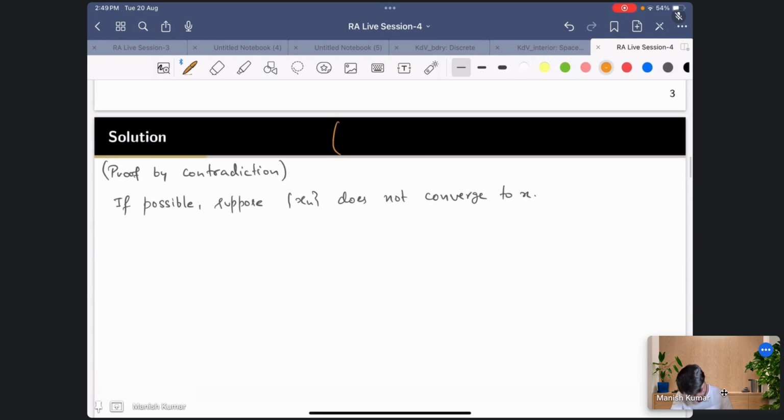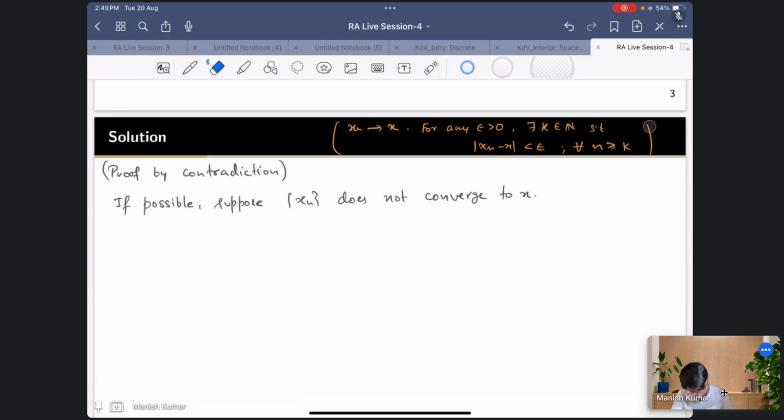When I say xn converges to x, this means that for any epsilon greater than 0, there exists k (I'll write k here because I'll be using xnk notation) such that mod xn minus x is less than epsilon for all n greater than or equal to k.